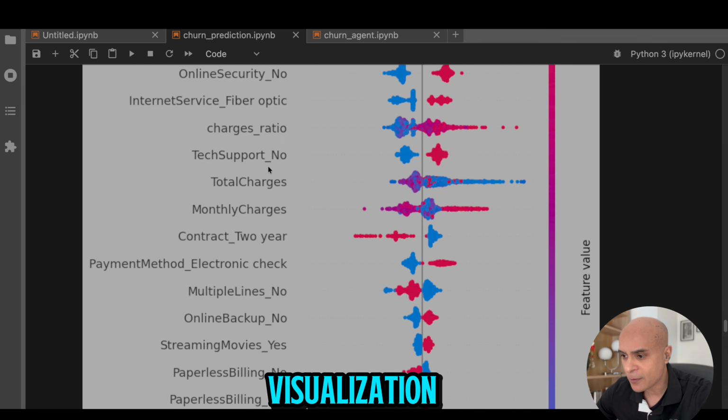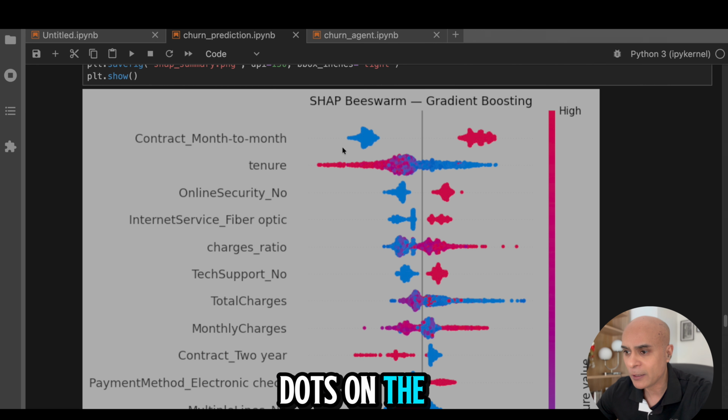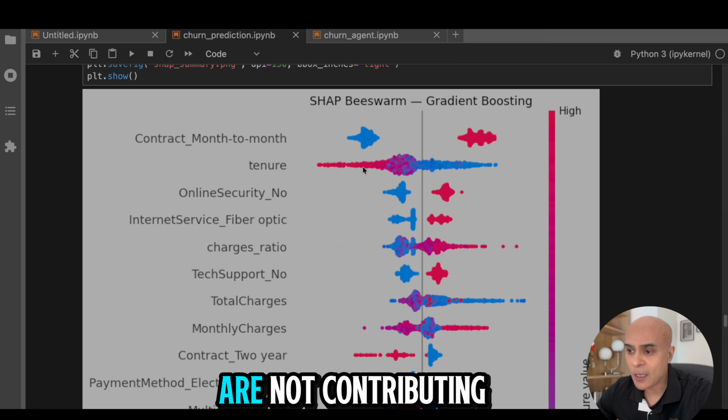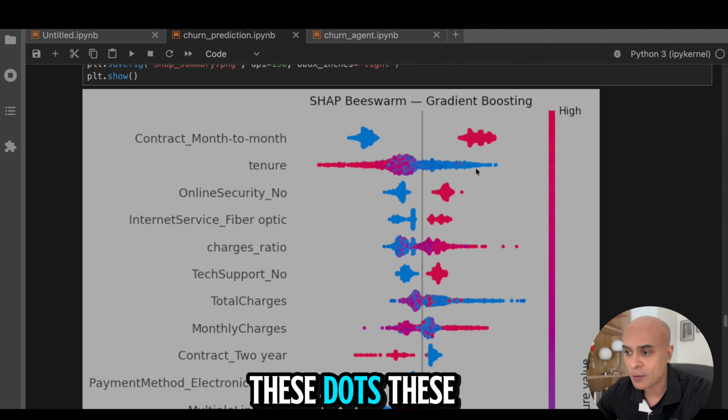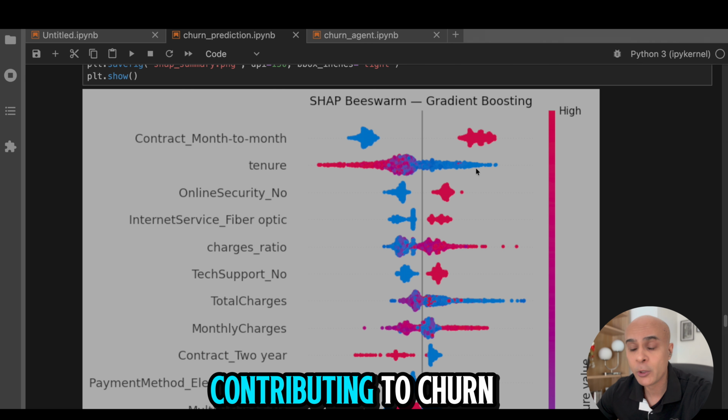In this visualization, you see some dots on the left hand side and on the right hand side. If you see the dots on the left hand side, it means that these data points are not contributing to churn. But if you see the dots on the right hand side, it means that these data points are contributing to churn.